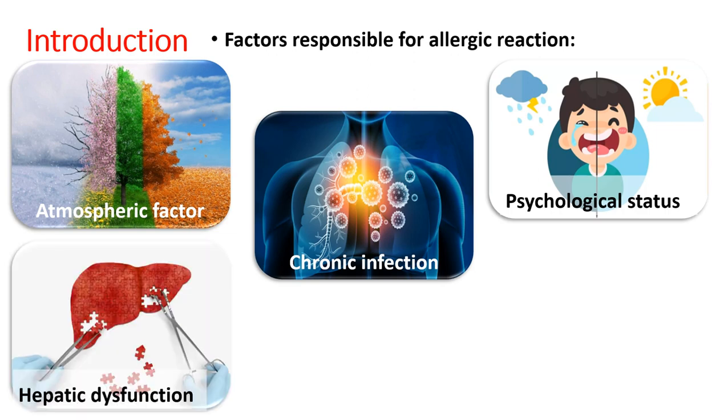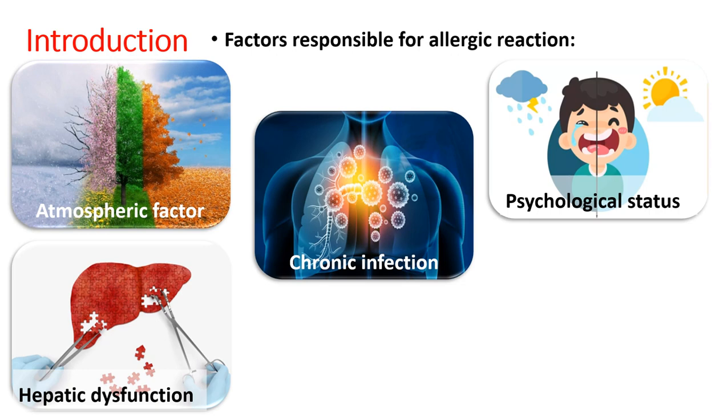Hepatic dysfunction is one of the major factors that can cause allergic reaction, because the liver is known to neutralize the antigens or neutralize the allergens and throw them out of the body.